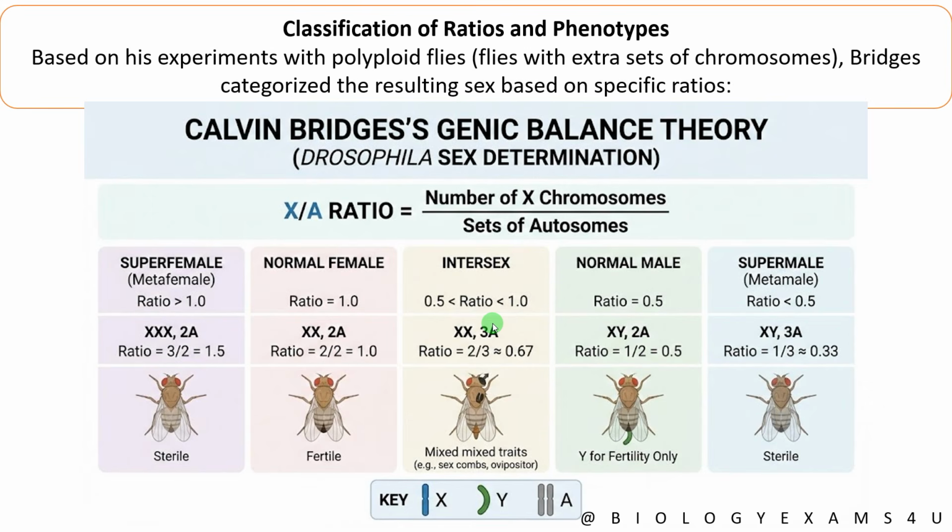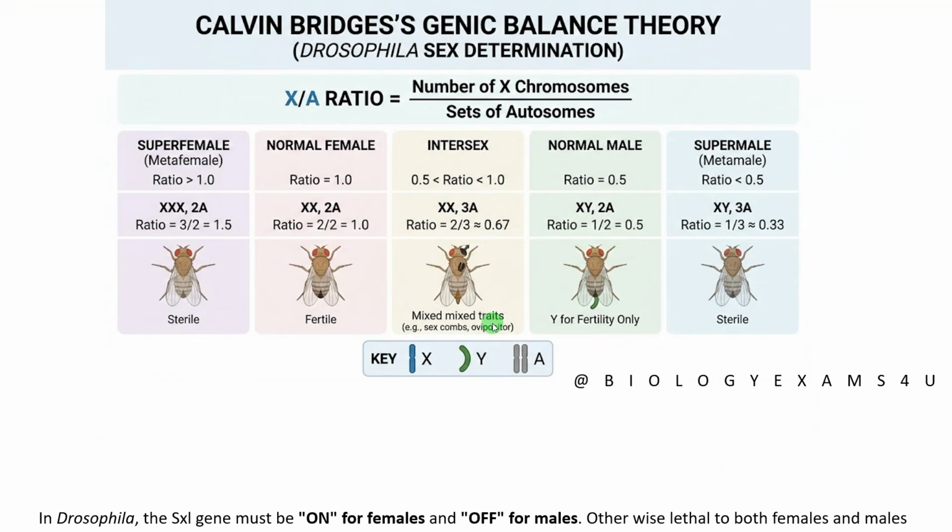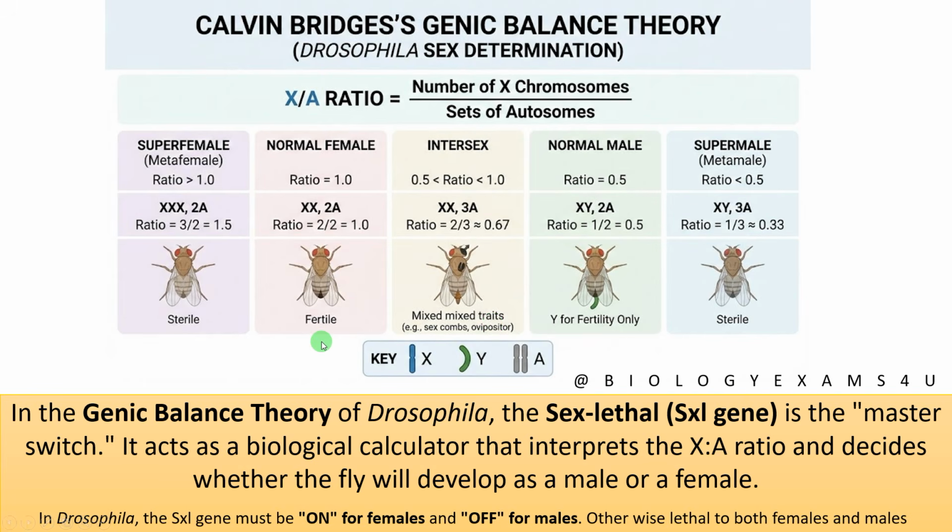And this is the summary of the genic balance theory. And what is the reason for this manifestation? Later studies found out that there is a gene called the sex lethal gene, which acts as a master switch. It acts as a biological calculator that interprets the X by A ratio and decides whether the fly will be male or female. In Drosophila, this SXL gene must be on for females, whereas it should be off for males. Otherwise, this will be lethal to both females and males. That's why it is called the sex lethal gene.